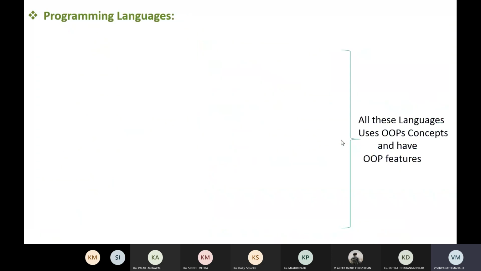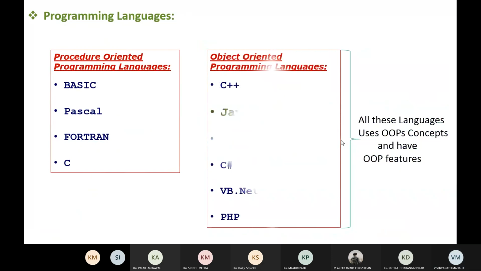We have already discussed the procedure oriented programming approach and the object oriented programming approach. Now these languages, Basic, Pascal, Fortran, and C, are programming languages that use the procedure oriented programming approach. When you want to write a program using Basic, Pascal, Fortran, or C, we are required to follow the procedure oriented approach. We write the statements in a sequence, and the computer follows that sequence of statements to execute.